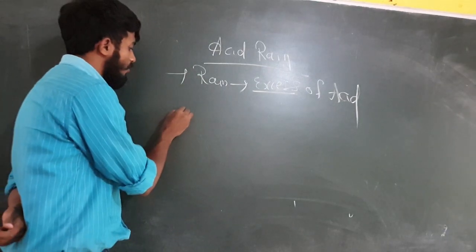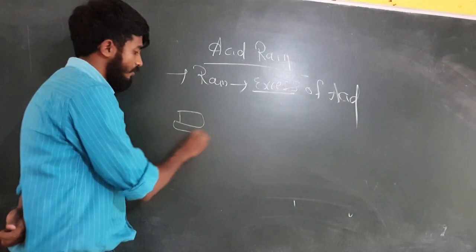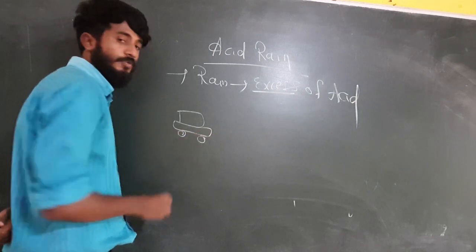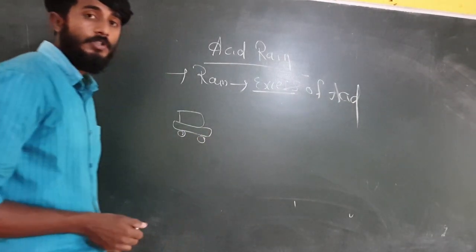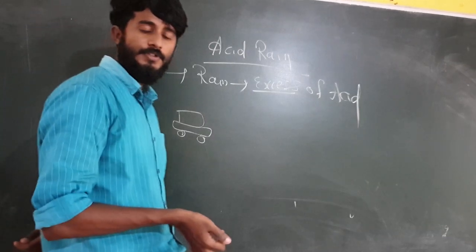So usually we are all using automobiles, and usually most of us are throwing wastes here and there, isn't it?